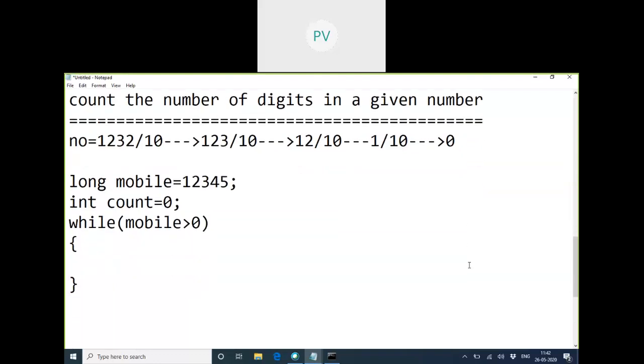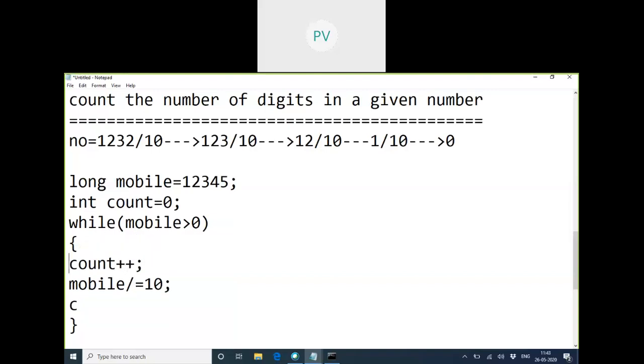If it's more than 0, the mobile can be reduced by dividing by 10. And we are just going to do the count. So if it's more than 0, count plus plus, and it will increase the count.